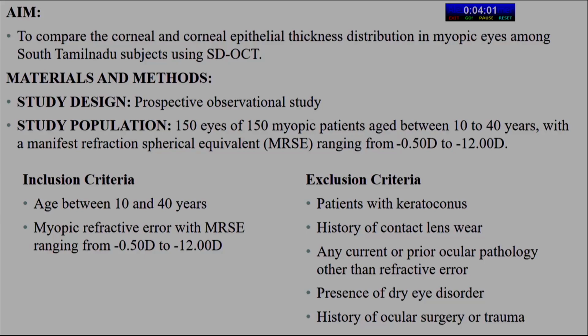The study population is 150 eyes of 150 myopic patients aged between 10 to 40 years with manifest refraction spherical equivalent ranging from minus 0.5 diopter to minus 12 diopter. Inclusion criteria are age between 10 to 40 years and myopia of about minus 0.5 to minus 12 diopter. Exclusion criteria are patients with keratoconus, history of contact lens wear, any current or prior ocular pathology other than refractive error, presence of eye disorder, and history of ocular surgery or trauma.